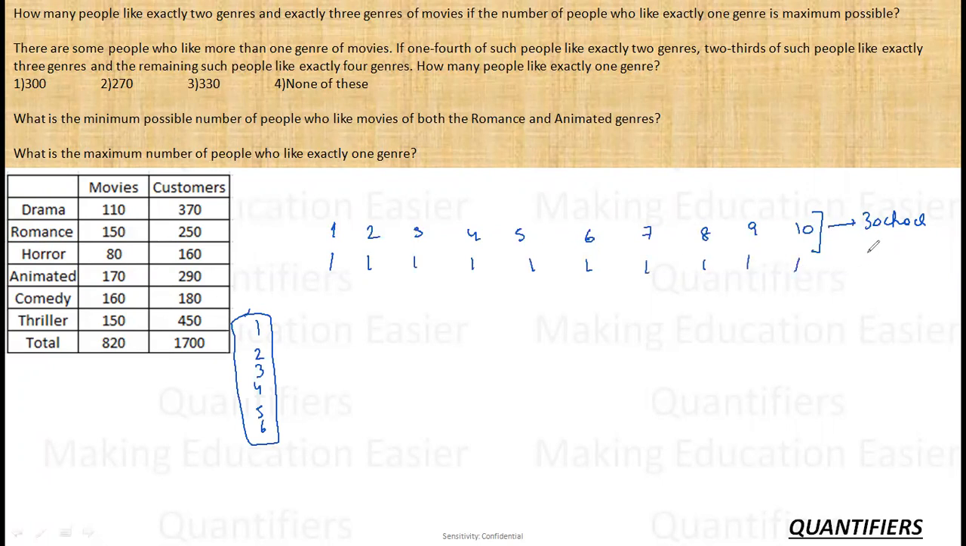So how many chocolates have I distributed? I have distributed 10 chocolates. And how many chocolates are left? I am left with 20 chocolates. Right. Now, each person can have a minimum of 1 and a maximum of 6 chocolates.